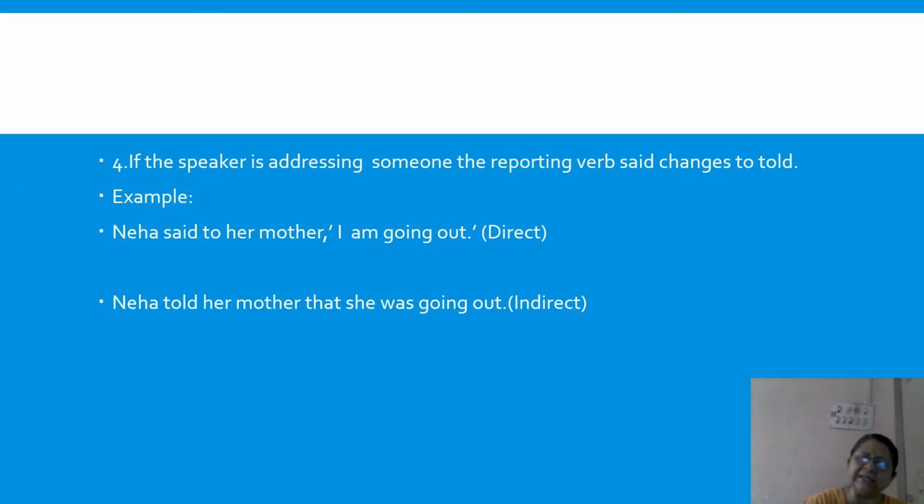Similarly, if it is in some other tense, it has to change. But if you keep said, in certain cases you may, but if it is something she's telling you, then we change it to told. But if you keep it said only, then also it is not wrong. But if the speaker is addressing someone, usually we find that it is told and it is changed to told. If it is a question, then the reporting verb changes to asked.